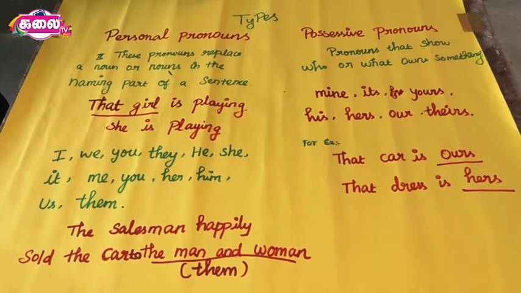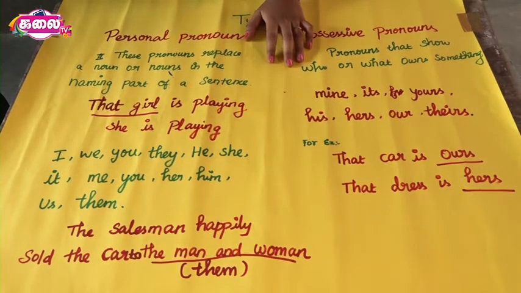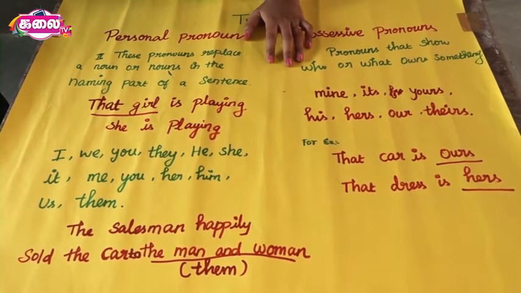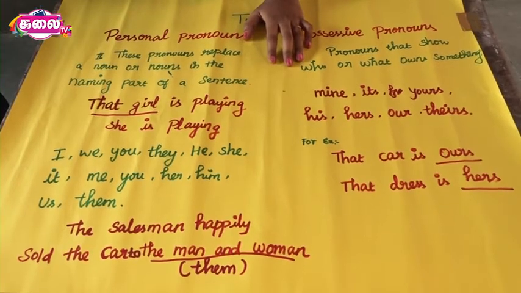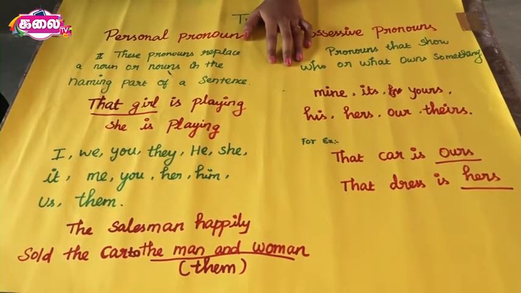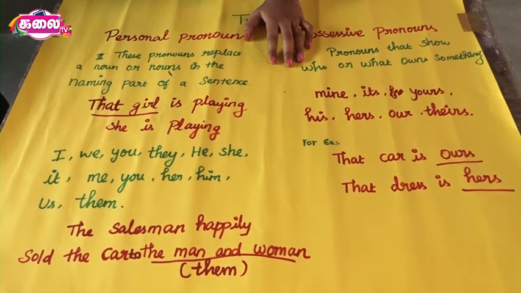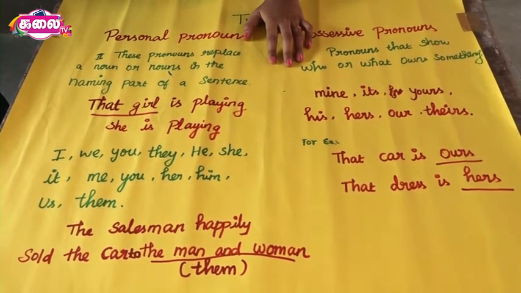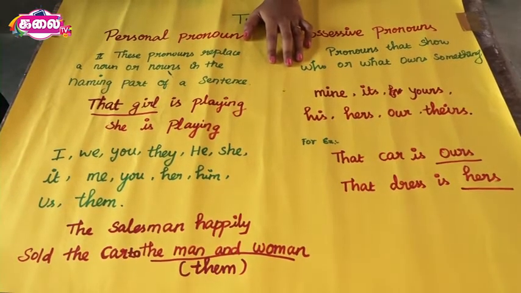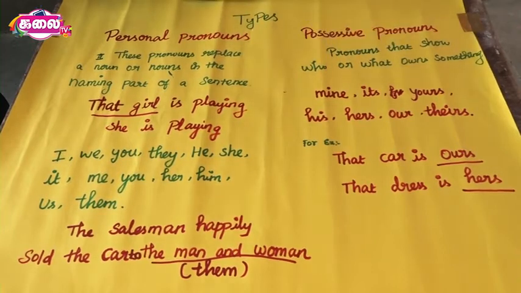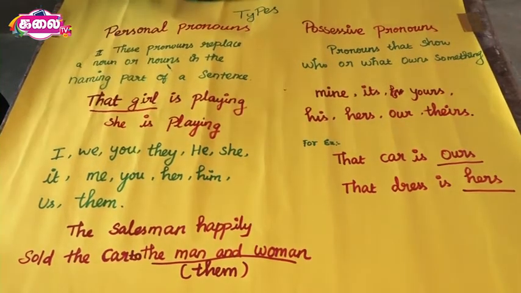For example, Bala said you are intelligent Ram. Here in the sentence, you is used for singular noun. And the second one, the teacher said I have faith in all of you. In this sentence, you is used for plural noun. And it is used for animal and inanimate things.